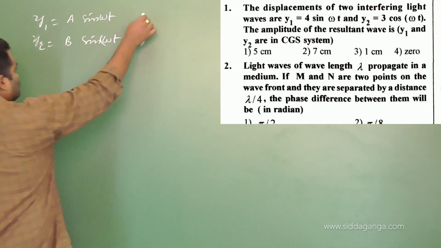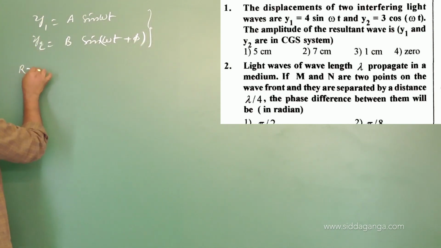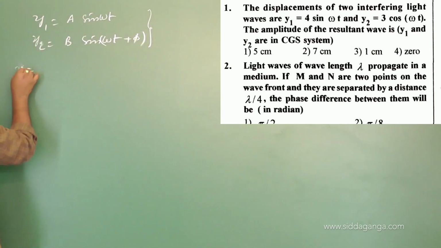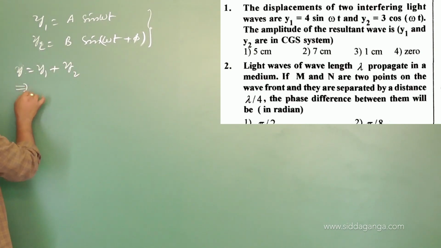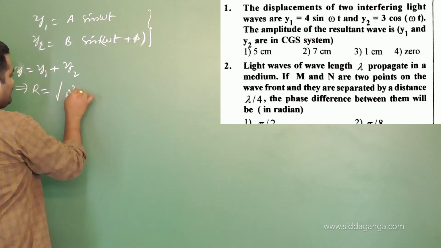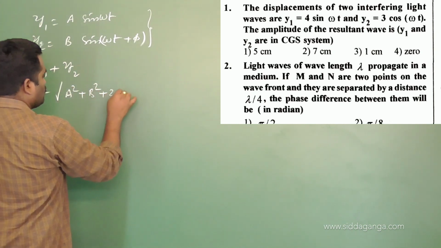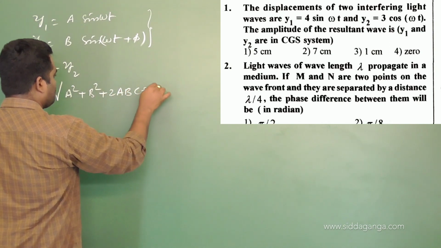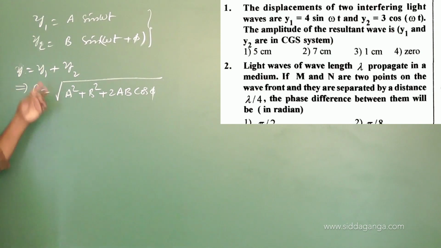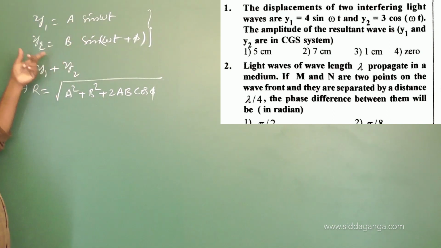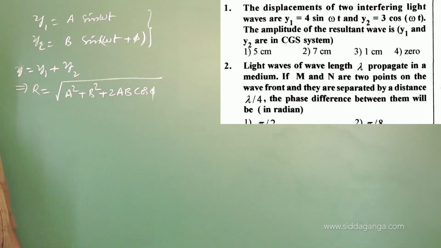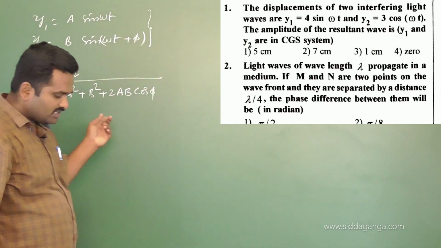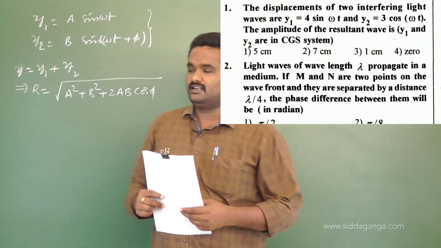If these are the two waves which are going to be superposed, then the resultant wave is y equals y1 plus y2, and the amplitude of the resultant wave we have written as R equals root of a square plus b square plus 2ab cos phi. This is the formula for the resultant amplitude of two superposed waves. Also, for the phase angle of the resultant wave, we have the relation tan phi equals b sin theta divided by a plus b cos theta.